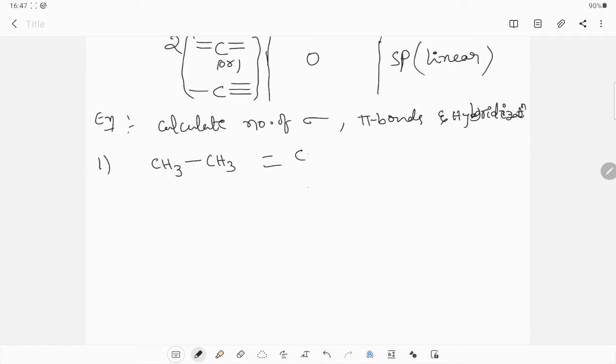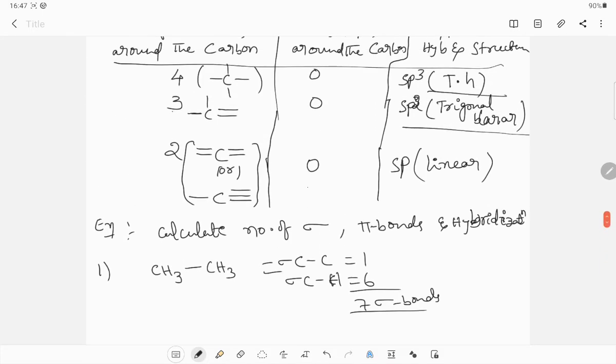Carbon carbon sigma bond and carbon hydrogen sigma bond. Carbon carbon sigma bonds how many? 1. Carbon hydrogen sigma bonds how many? 3 plus 3, 6. Total 7 sigma bonds. Now look carefully. What type of hybridization?